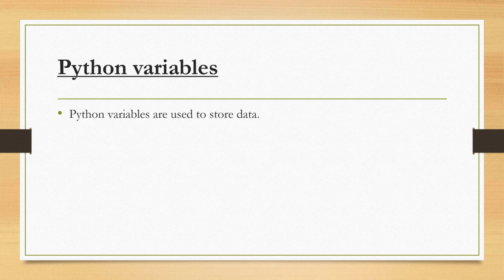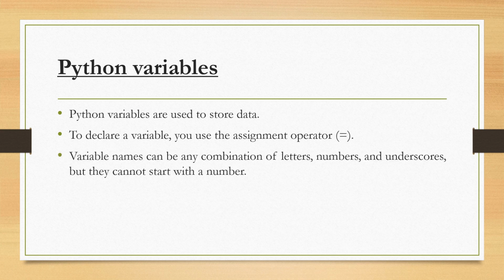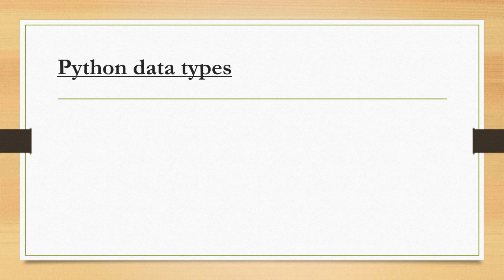Now Python variables. Python variables are used to store data. It is a structure like a box where we put things. This is known as a variable in Python. To declare a variable, you use the assignment operator, which is equal to. We are going to see Python variables in detail in further videos. A variable name can be any combination of letters, numbers and underscores, but it cannot start with a number. This is the rule.